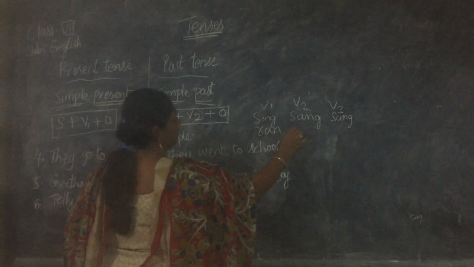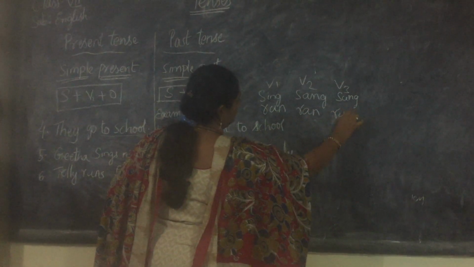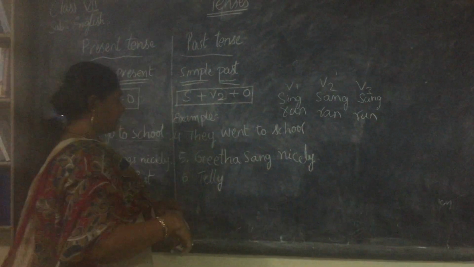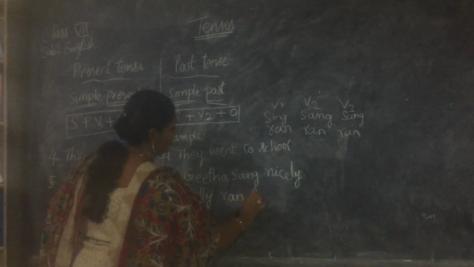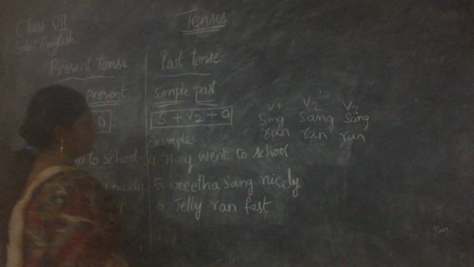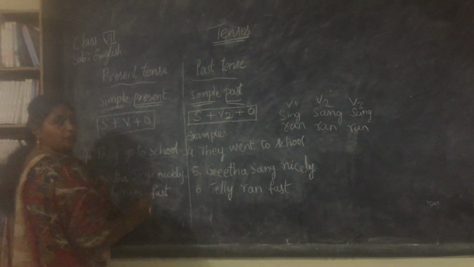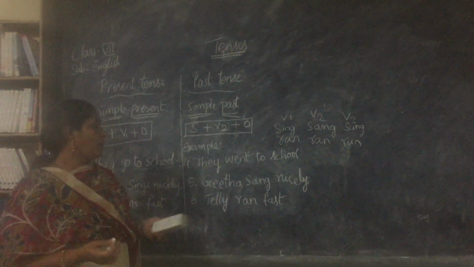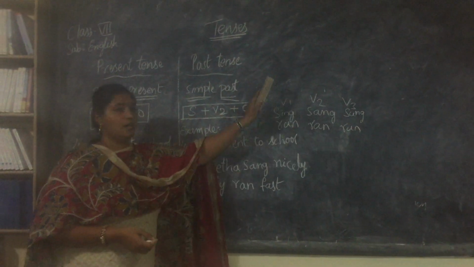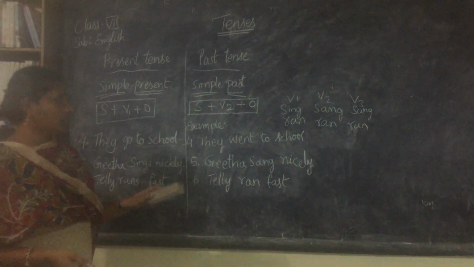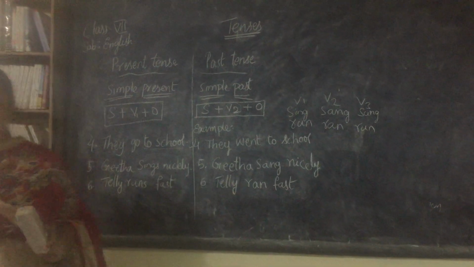Run, ran, run. Now Telly ran fast. So the only variation for simple present and simple past is the verb. You have to know all these verb forms. Make a note of these, children, and we will see more examples if we want.